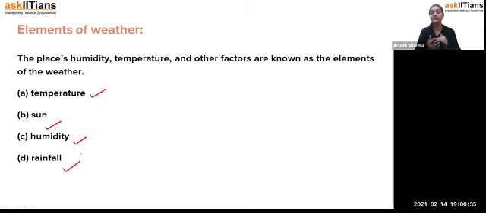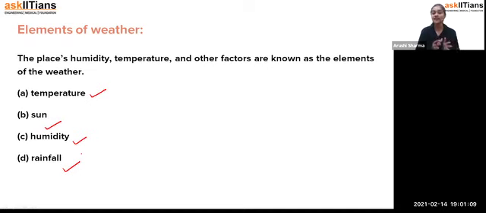If you see that the temperature is very high, around 45 or 50 degrees Celsius, you will think, no, it's very hot, I can't move out, so you will not go anywhere. Similarly, in places which are very cold, even though people go out for their jobs, offices and schools, when the temperature changes drastically, we think about whether it is safe to go or not. That's how we look at the temperature of the day.